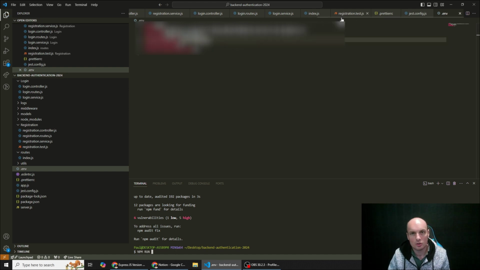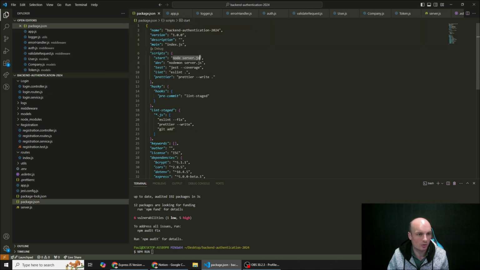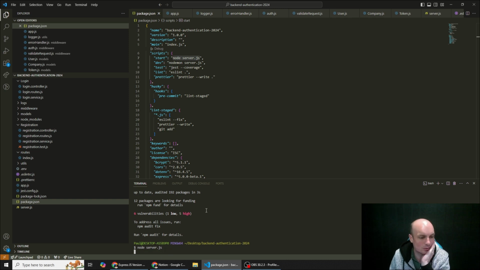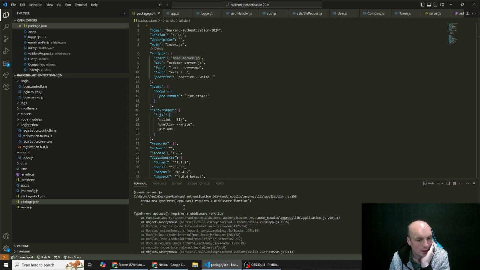Oops. So again, just so you guys know, what we're doing now is we're going to run this start script. So it's not npm run, it's node server.js. A bit rusty, as I mentioned, and I think we're going to get an error. So app.use requires a middleware function.